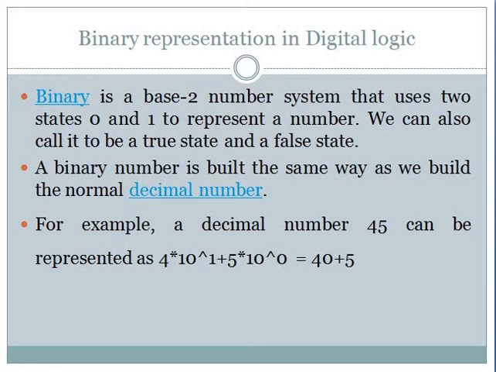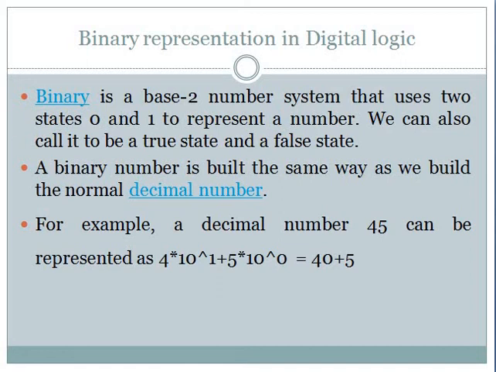Now we will see how we represent binary in digital logic. A computer understands only the binary number system, that is zeros and ones. A human can understand a normal number system, from 1 to infinity, but a computer understands zeros and ones. It may be a number or it may be characters. That is what we are going to see now.